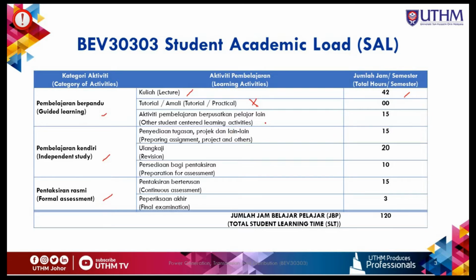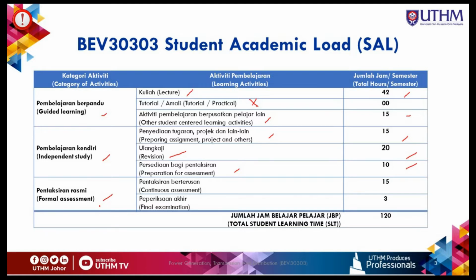Then we have other student-centered learning activities, because you have to do your group project. You need to discuss with your team members, so I allocate about 15 hours per semester for your group project. Independent study is based on individual activities. You have to prepare assignments, projects and others, about 15 hours per semester. Then revision, 20 hours per semester, and preparation for the assessment, 10 hours per semester.